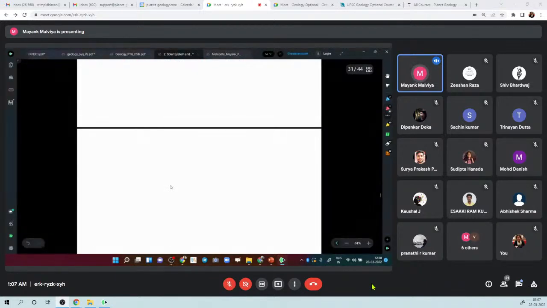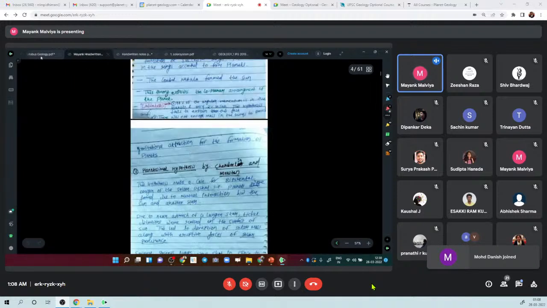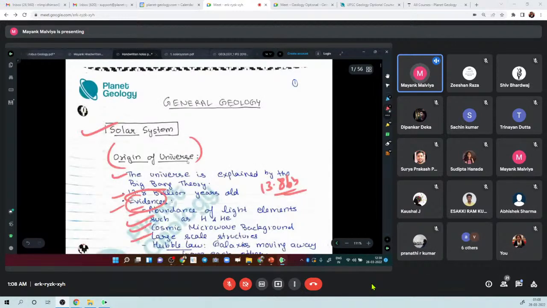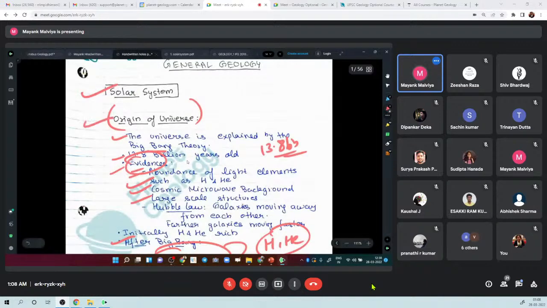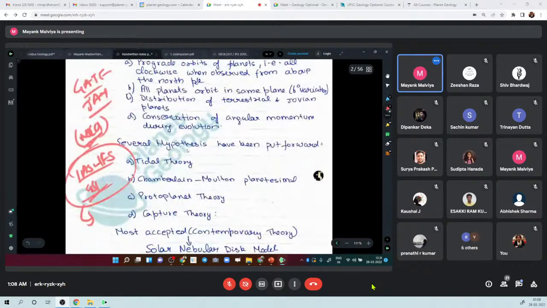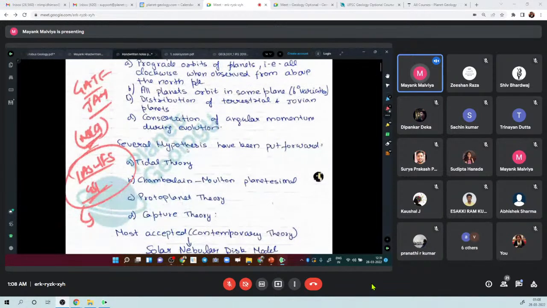So this is all about the solar system, and finally, whatever we have read in the last 1.5 hours, I'll share handwritten notes with you. You can just mug it up, or make your own notes of these 3-4 pages, and it will be done. The first page is about the general origin of the universe. We know what happened in the Big Bang, we have revised it also. Then these are 4 important points which any theory should explain to be accepted about the origin of the solar system.